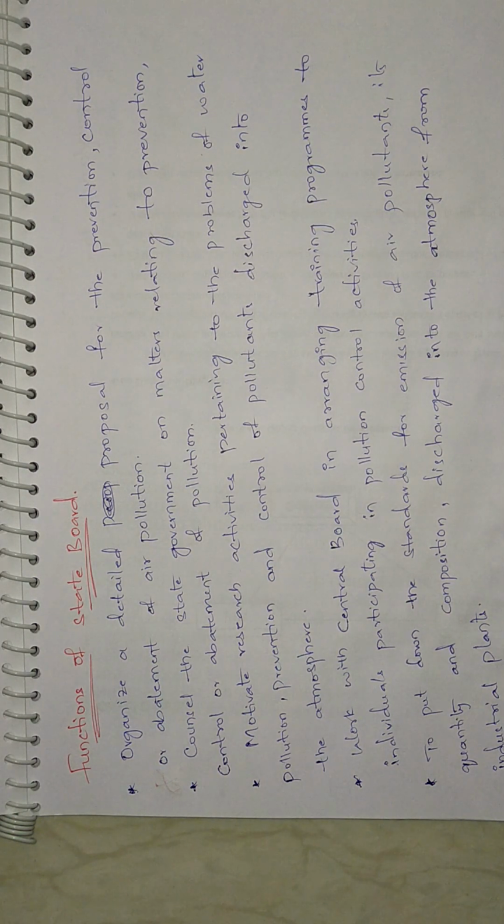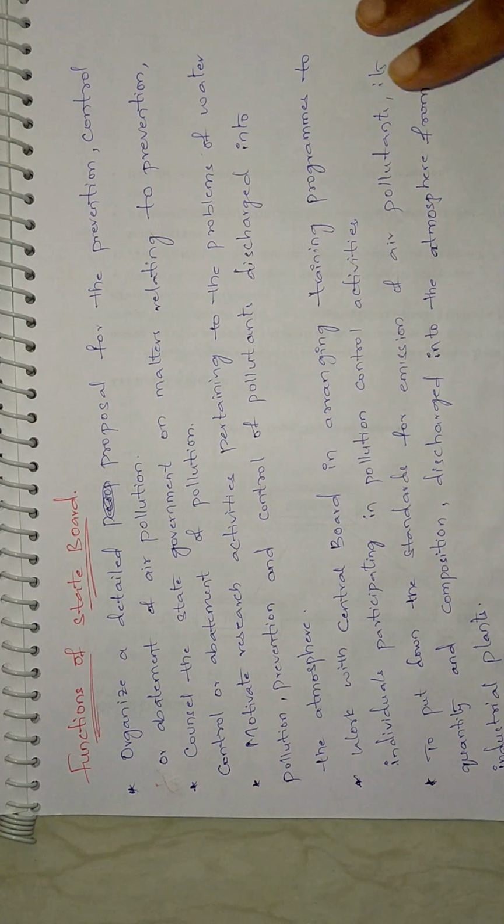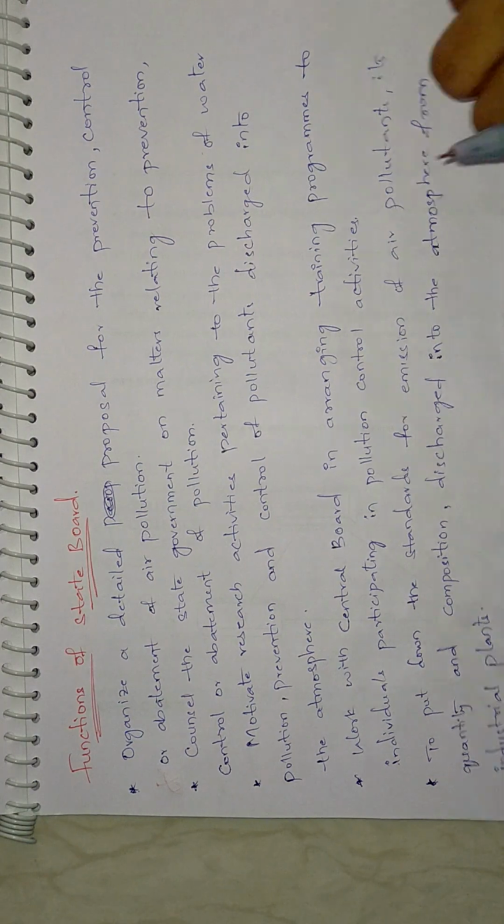Work with the central board in arranging training programs. Sometimes if the state board fails to perform some functions, then the central board has to take it over. If the central board fails, then the state board will take it. So these two boards will be very mutual in completing the work. All the functions are the same as the other acts.